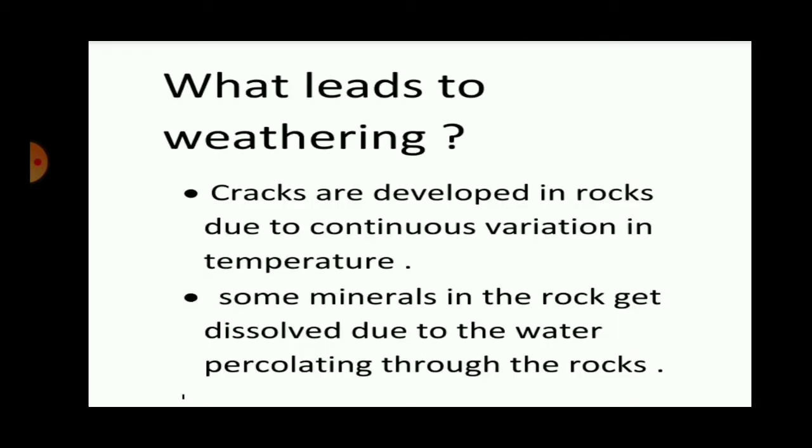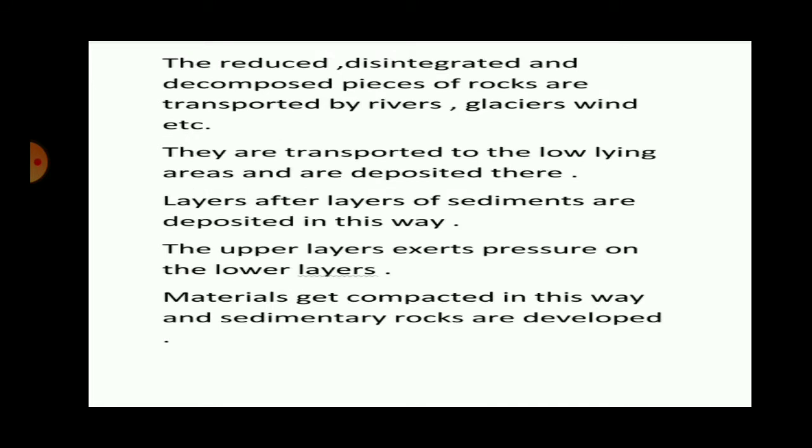Continuous variation in temperature leads to cracks in rock, and percolating water dissolves some minerals, making the rock brittle, ultimately weathering and breaking the rock. Because of this breaking, disintegration and decomposition, the rocks become smaller in size, and the finer particles are transported by agents of erosion like the river, glacier, winds, etc.